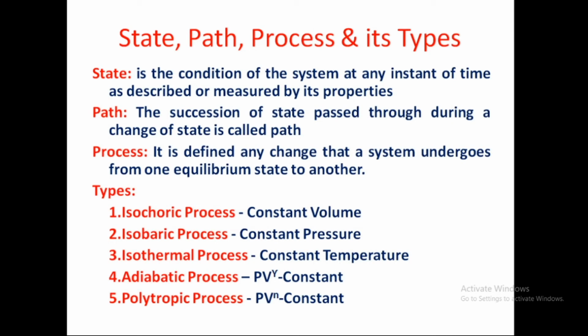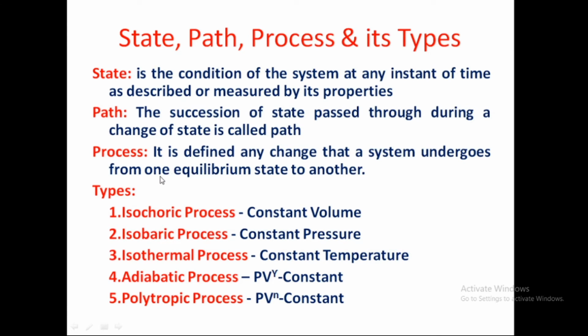So furthermore, the definition of state is the condition of the system at any instant of time as described or measurable by its properties. Okay, clear? Path is the succession of states the system passes through during a change of state. Process defines any change that a system undergoes from one equilibrium to another equilibrium.